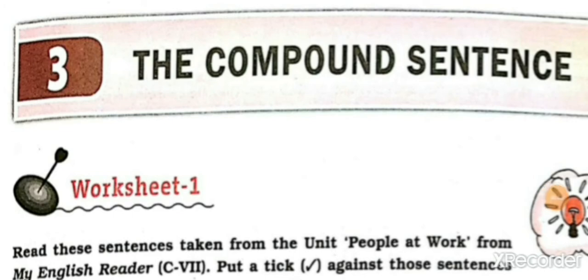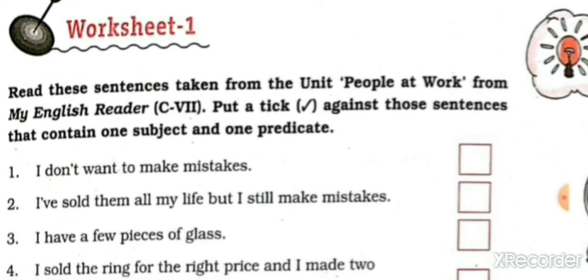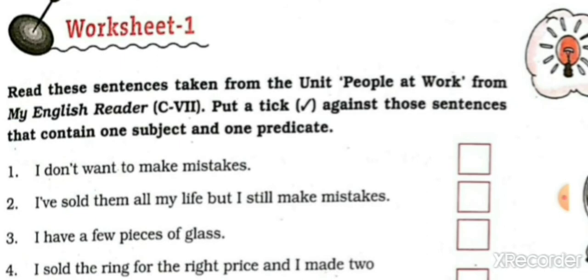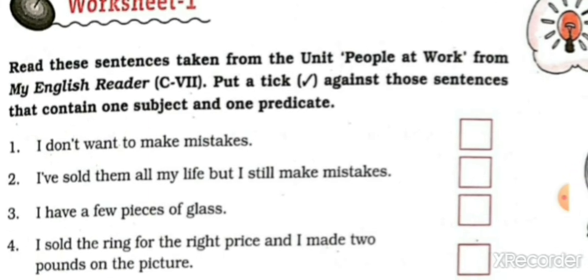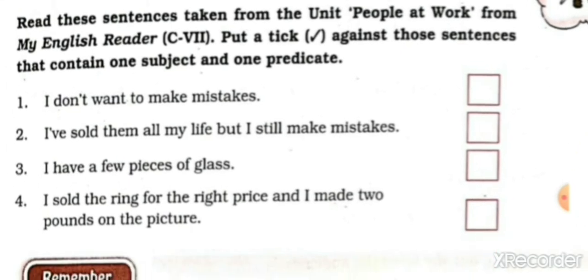Chapter number 3, the compound sentence. Worksheet number 1. Read these sentences taken from the unit People at Work from my English reader, class 7. Put a tick against those sentences that contain one subject and one predicate. Okay, here students, you have to put a tick against those sentences that contain one subject and one predicate.